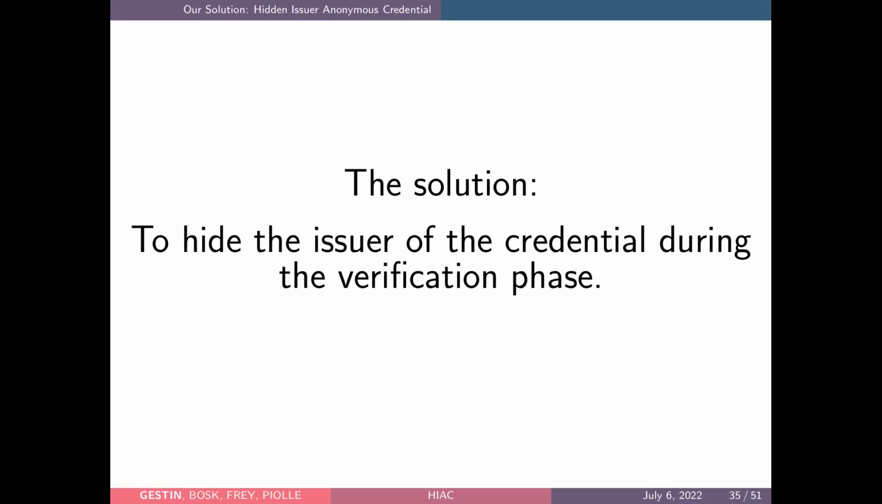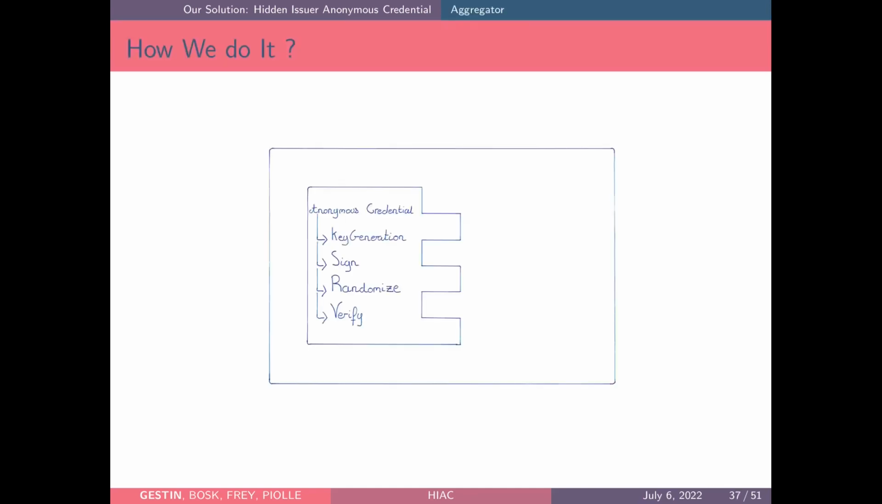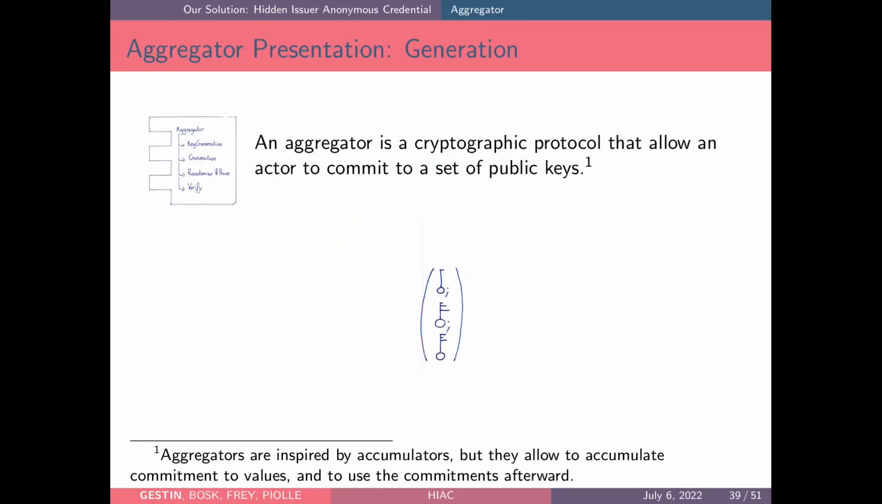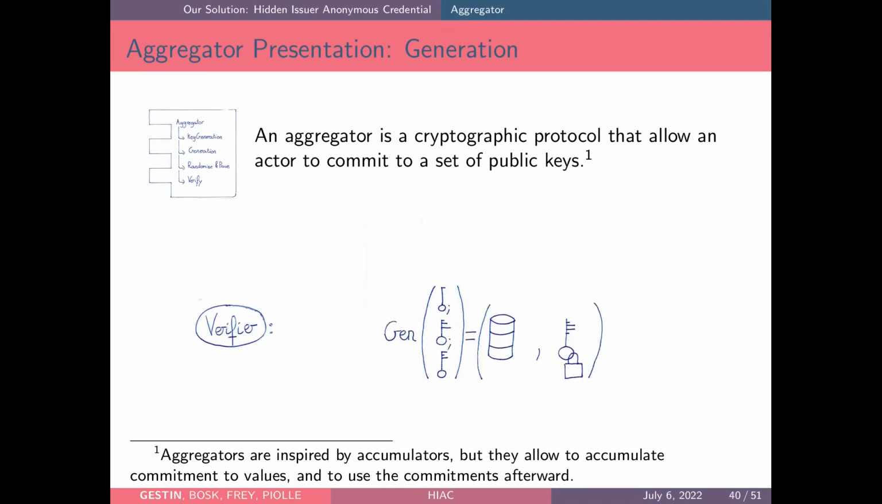hide the issuer of a given credential during the verification phase, but we also want the verifier to be sure that a credential that he accepts comes from one of the issuers he trusts. So how do we do it? We take a classical anonymous credential scheme and we build a hidden issuer anonymous credential scheme by using a new cryptographic protocol that we call an aggregator and that I will present now. So the verifier, in our case the bartender, takes all the public keys he trusts and he generates an aggregator, which is the cylinder here, and a secret verification key, which is this key here.